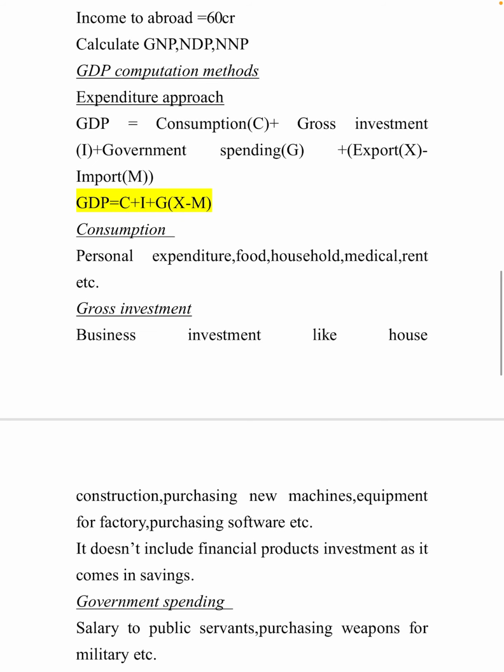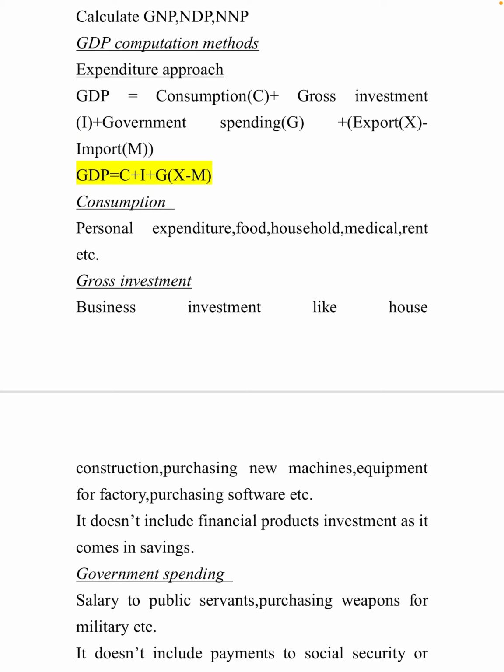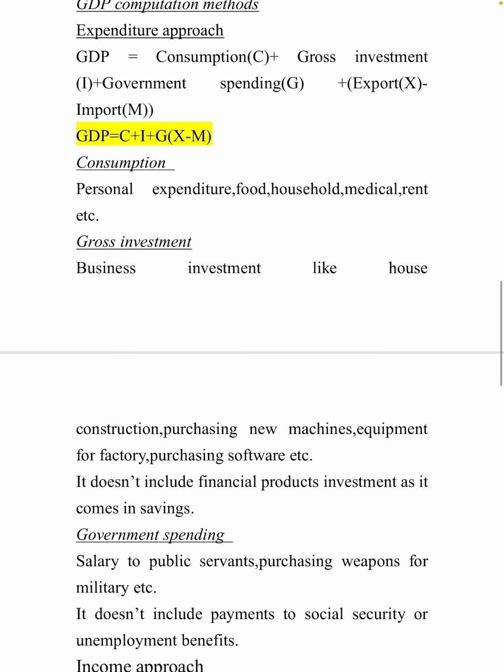Next, what are the GDP computation methods? All these questions are very important in this chapter, so study GDP very well. There are two methods. First I am telling about the expenditure method. GDP is equal to consumption plus gross investment plus government spending plus export minus import. So in letters we can write GDP is equal to C plus I plus G plus X minus M.